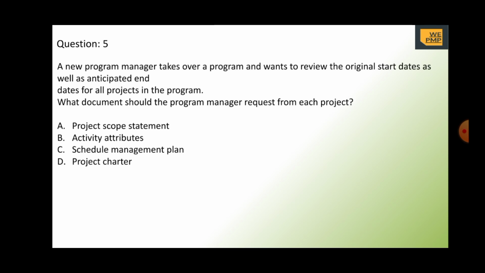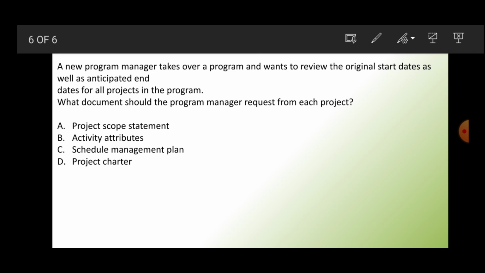So the last question is, a new project manager takes over a program and wants to review the original start date as well as anticipated end dates for all of the projects in the program. What document should the project manager request for each project? Now here let's mark the critical words. So there is a new program manager and he is reviewing the original start date, and where is he going to find that original start date? So let's see the answers now.